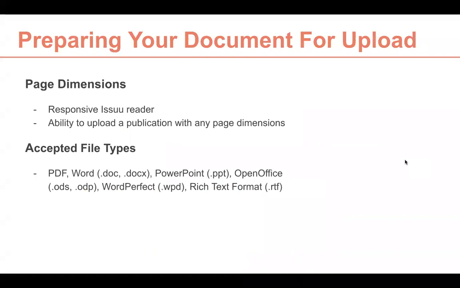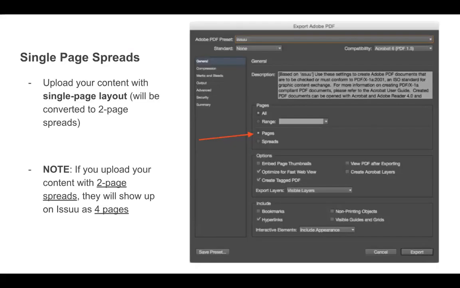When you will be preparing your documents for upload, the Issuu Reader is responsive, so it adapts to various screens, be it desktop, tablet, phone, and this means that you are not limited by any page dimensions. Also, we accept a variety of formats listed here, and of course, most common file types are PDFs. And a very important thing is that we convert the PDF or the document to double page spreads with a cover page, and if it has an even number of pages, it will also have the last page.